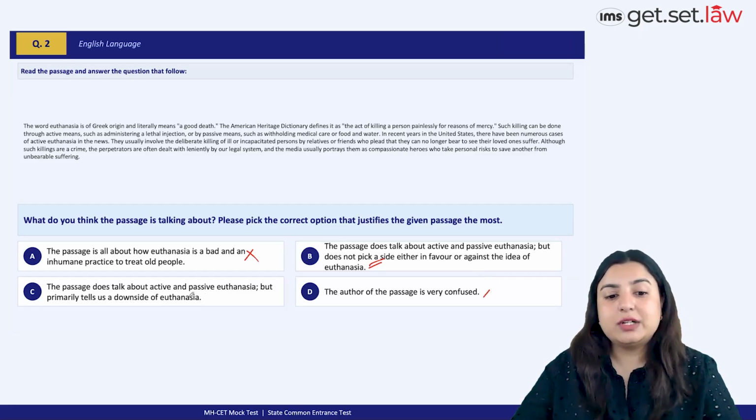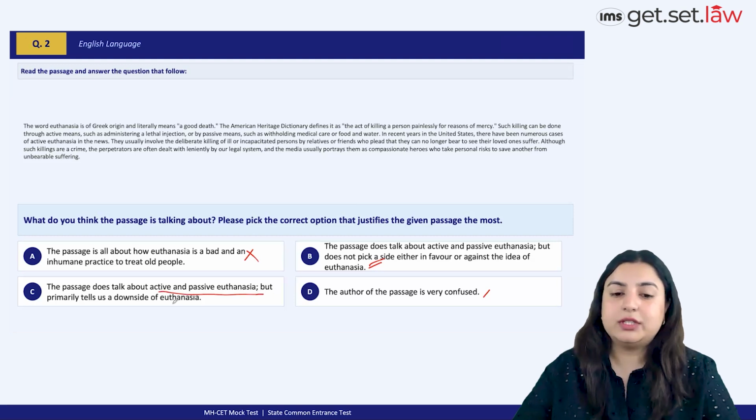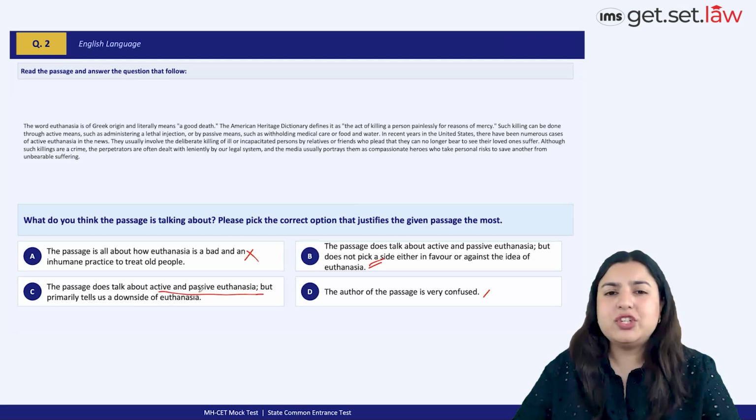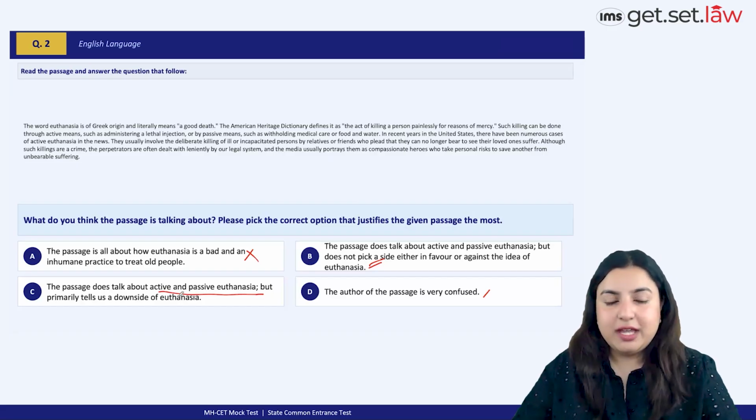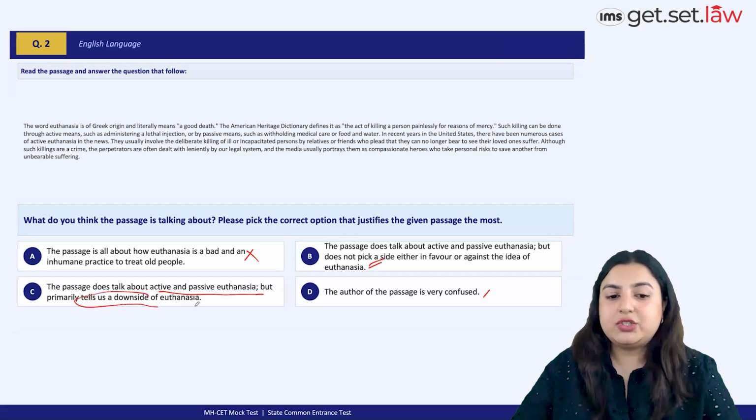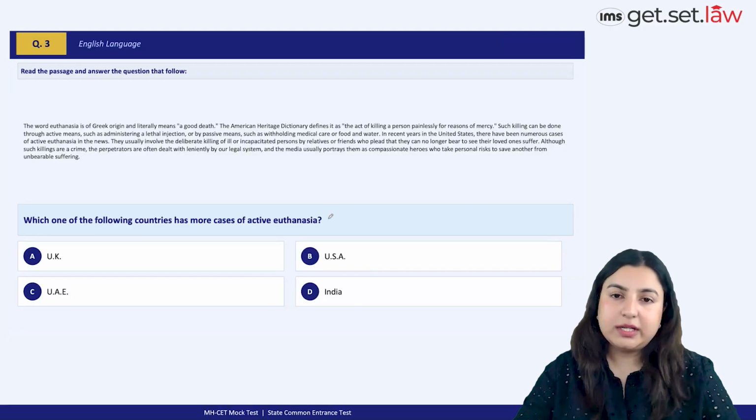The passage does talk about active and passive euthanasia, but primarily tells us a downside of euthanasia. And which exact downside of euthanasia are we talking about in the passage? This is a question for the ones who think C should be the correct option choice, right? Which part in the passage talks about the negative of euthanasia, that it has led to a lot of chaos or a problem of a certain nature? Since that's not given, B is the safest option choice according to me. Take a look at the next question.